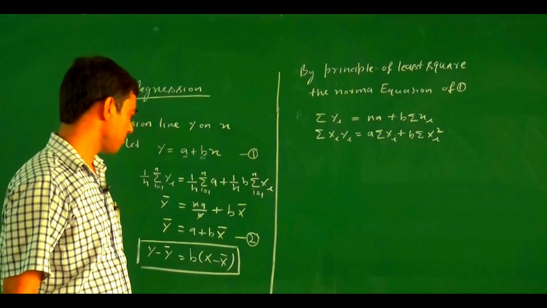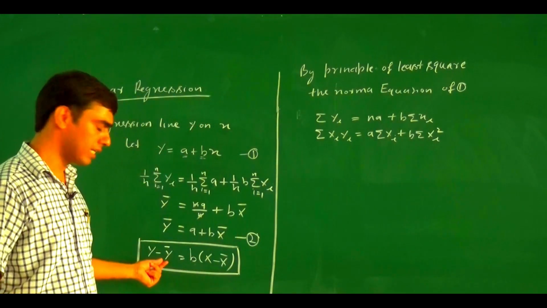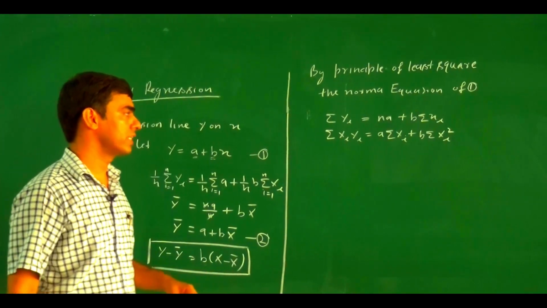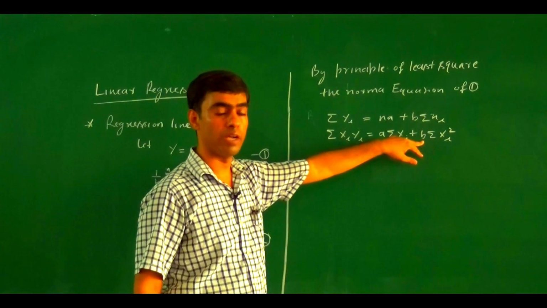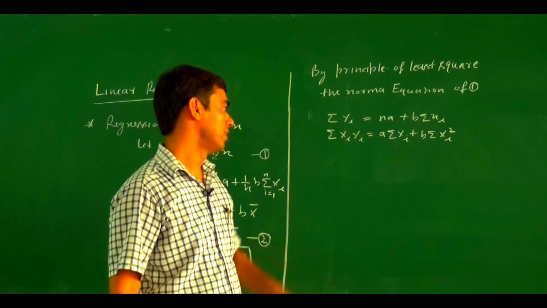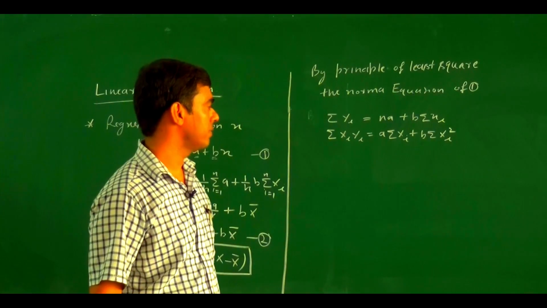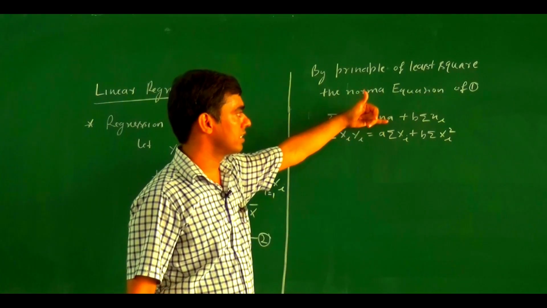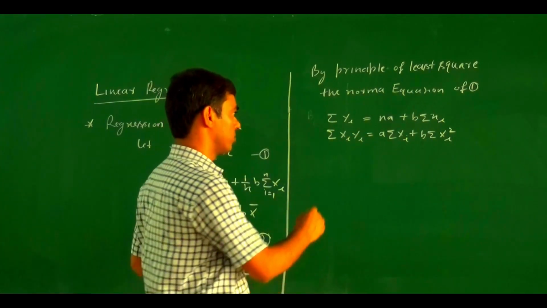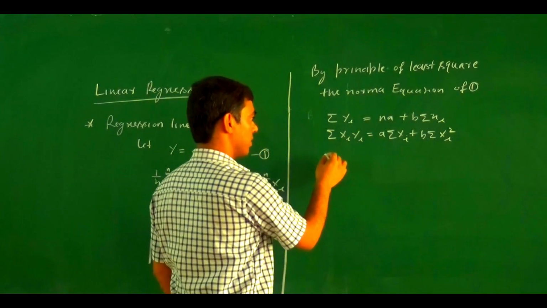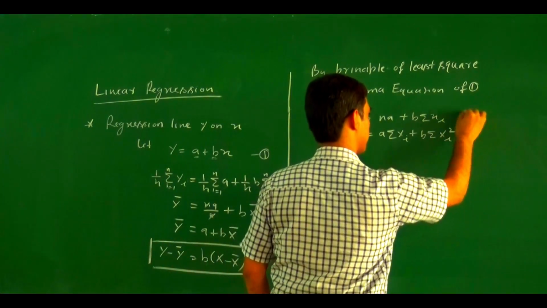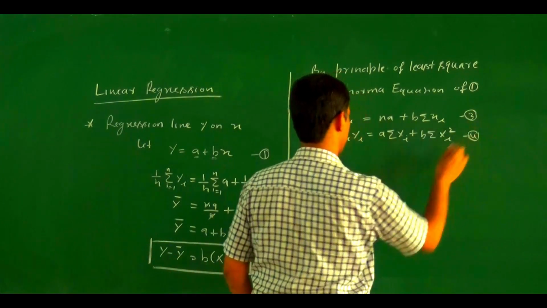So what is the regression line y on x? y minus y bar equals b, x minus x bar. Our aim is to find out the value of b. So we equate the coefficient of a, by multiplying the first equation by the summation of xi and the second by n. This one is equation number 3 and this one is equation number 4.